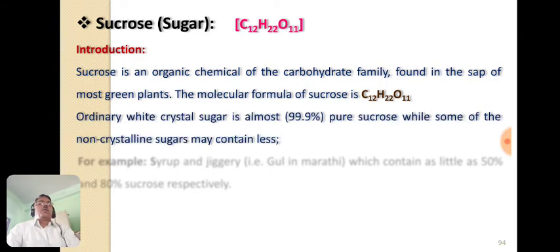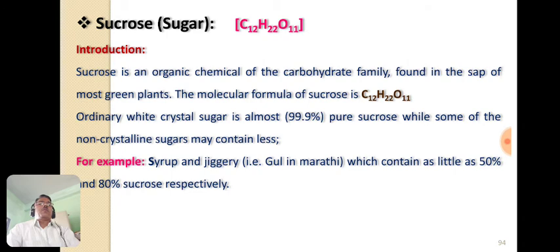Now ordinary white crystal sugar, which is almost pure, contains 99% or 99.9% sucrose, but when there are non-crystalline sugars, then they contain less than this 99.9% sucrose.